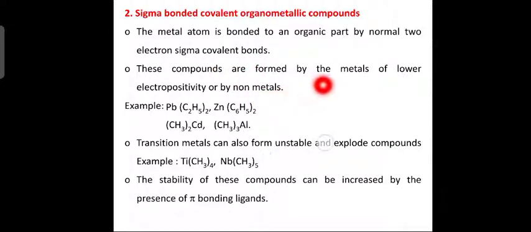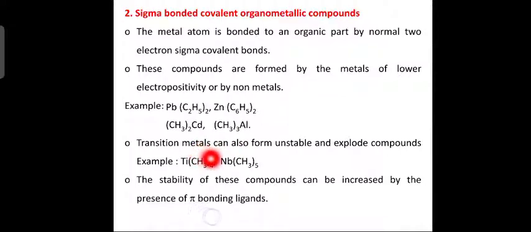These compounds are formed by the metals at lower electropositivity or by non-metals. Now which are the examples for this? Diethyl lead, diphenyl zinc (C6H5 is a phenyl group 2 times, therefore diphenyl zinc), dimethyl cadmium, okay, trimethyl aluminum. So these are the examples for sigma bonded covalent organometallic compounds.